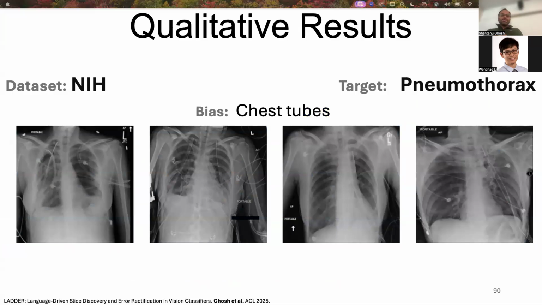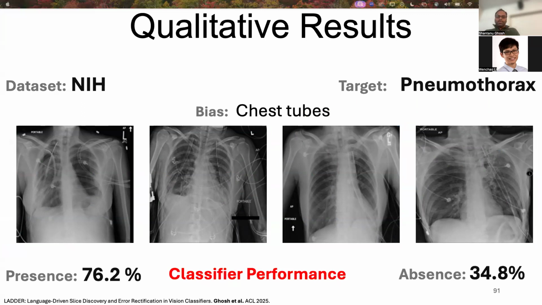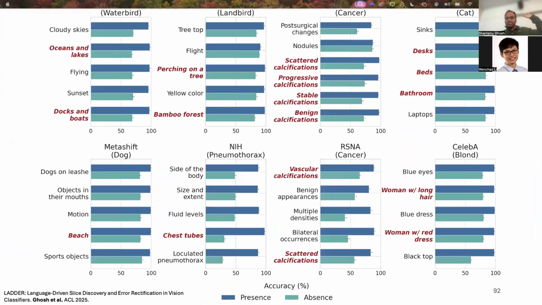Similarly, on medical imaging datasets, NIH ChestX-ray, LADDER discovered the ground truth correlation, chest tube, for the disease pneumothorax. We can see that the classifier performs pretty well in presence of chest tube compared to when the chest tube is absent. And here is a comprehensive set of biases that LADDER discovered for 6 datasets.